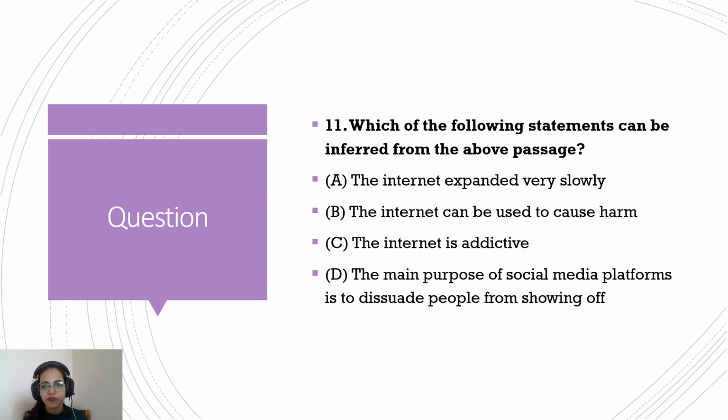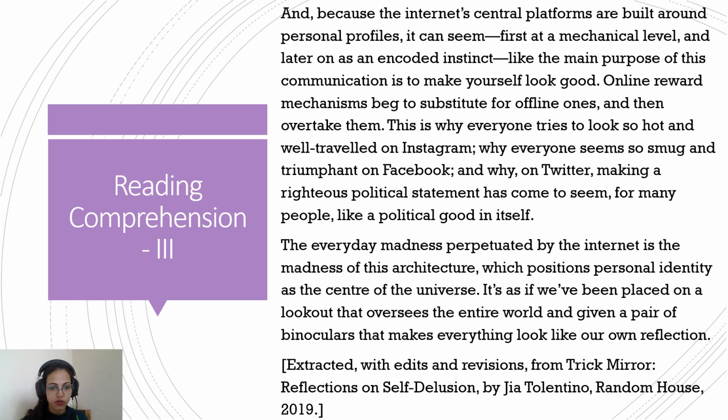So let's start. So first, what was the title? The title is Trick Mirror: Reflections on Self Delusion. Okay, we get some idea that it is about delusion, which is to live in some sort of illusion. Self delusion is that you are living in some illusion about your own self.